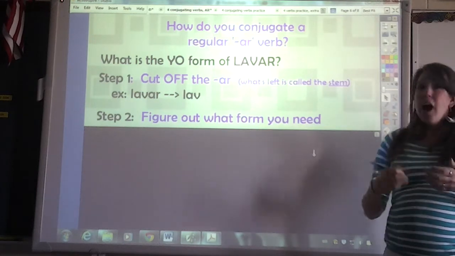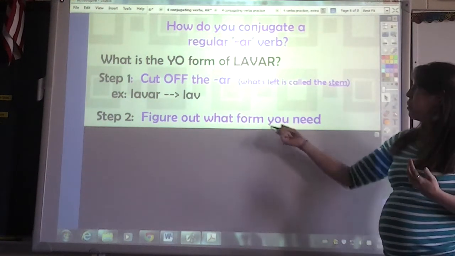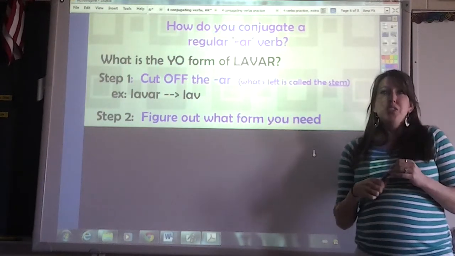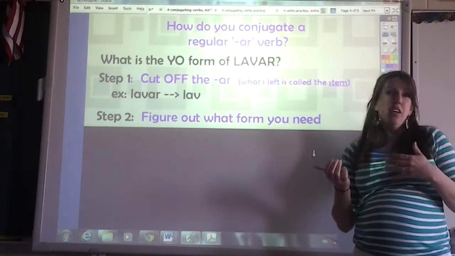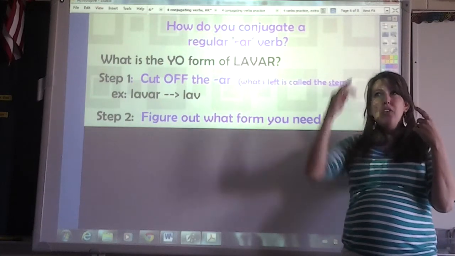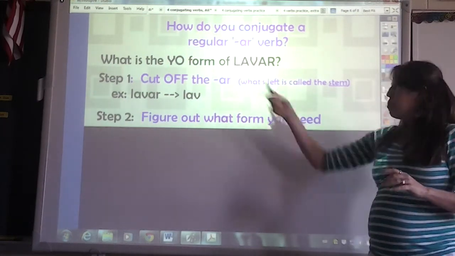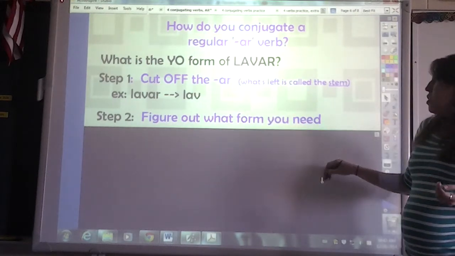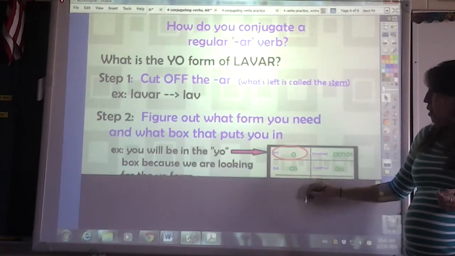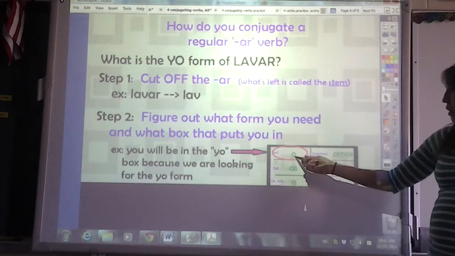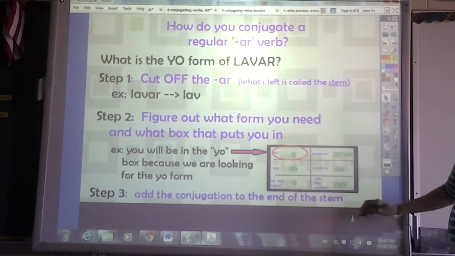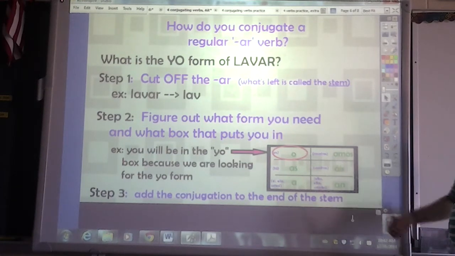Step 2, figure out what form you need. Well, this is pretty obvious. We want the yo form, right? It would get harder if I said, how do you say Juan and Pedro wash? Because then we'd have to think, okay, Juan and Pedro, what box are we in? Okay, this is pretty obvious. We're in the yo box. So, we figure out what form we need and what box that puts us in. You will be in the yo box because we are looking for the yo form. And step 3, add the conjugation to the end of the stem.